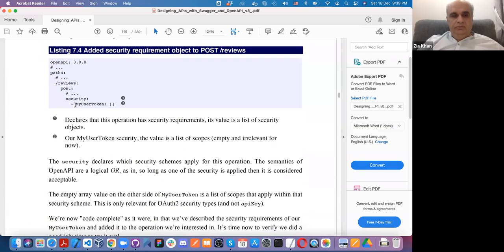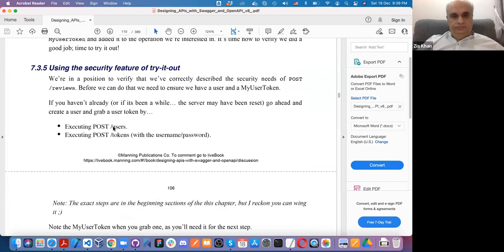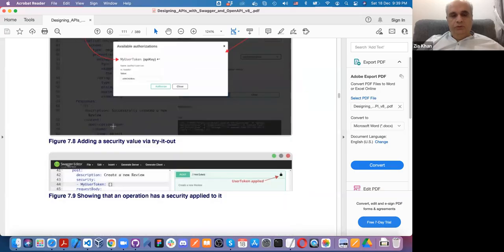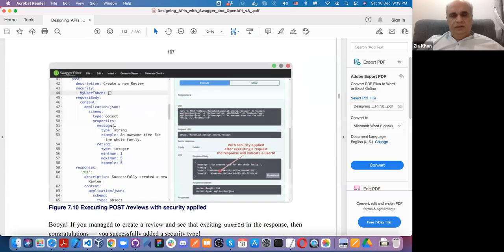And this will be a component of security. In each endpoint where you apply it, you just provide a security property with one, my user token. It can be many. This means in a YAML array, there can be many other security schemes applied to a particular API. This is one of them. Therefore, it's a very easy thing.